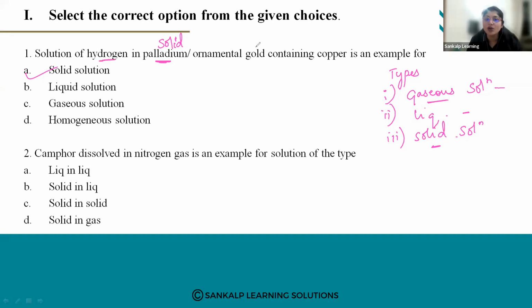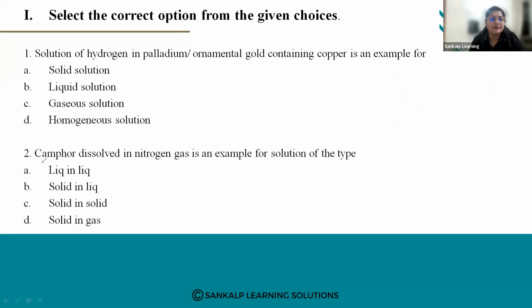Palladium is a solid. And in ornamental gold, the gold which we use is a solid, and the copper is also a solid. So this is an example of solid solution. Fine.